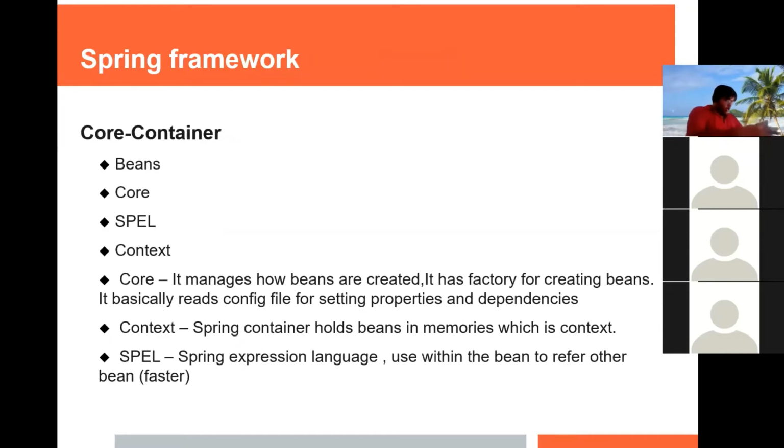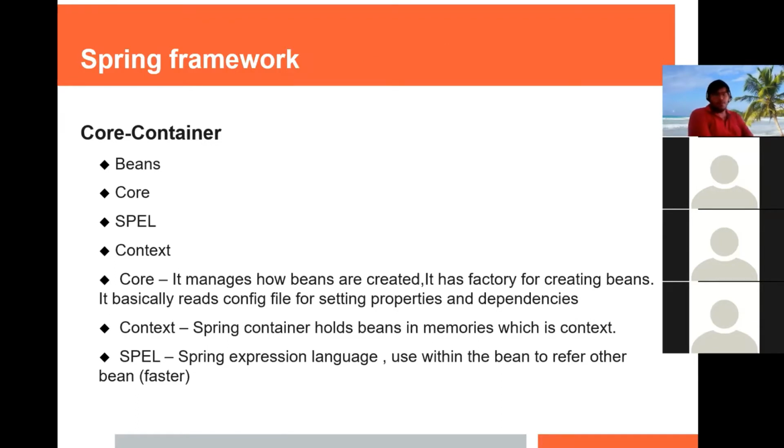Now, coming to one of the most important parts of the Spring framework, it is the core container. So what is this core container basically? It contains four main things. First is beans, second is core, third is SpEL, and fourth is context. Coming to the details of all these one by one.